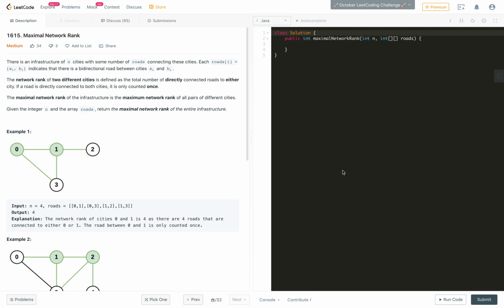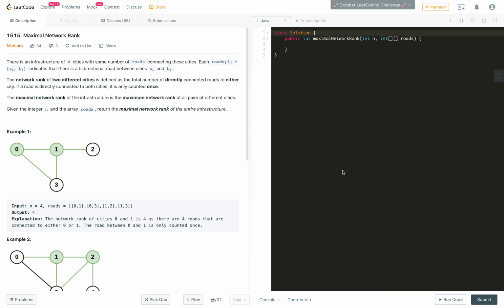In this video we will solve the problem maximal network rank. So there is an infrastructure of n cities with some number of roads connecting these cities. Each road i is given as a pair ai, bi which indicates the two cities which are joined by that road.